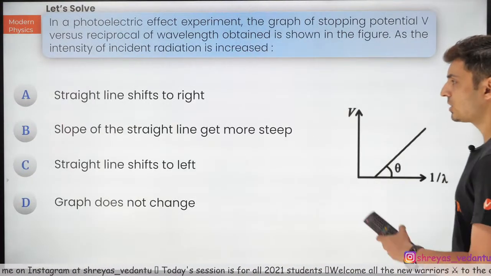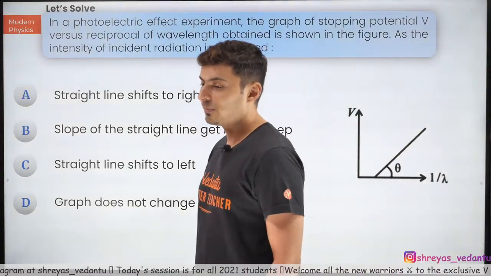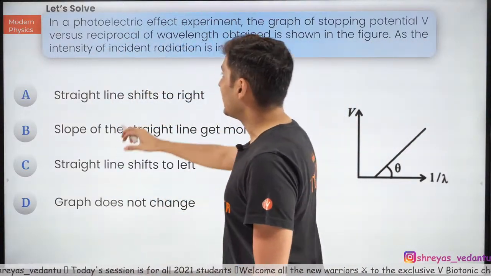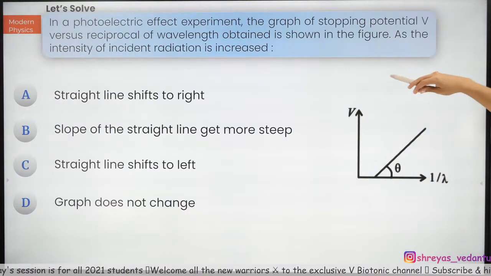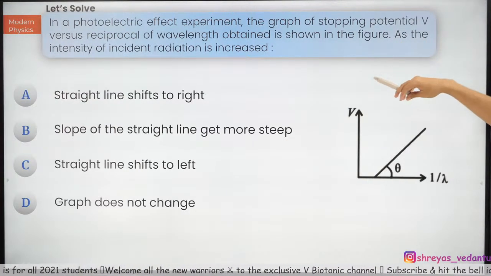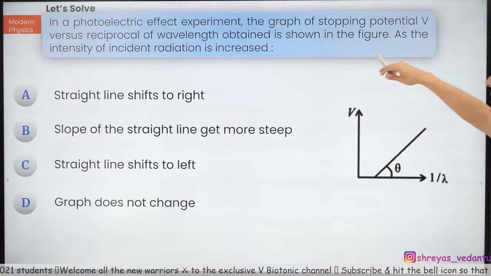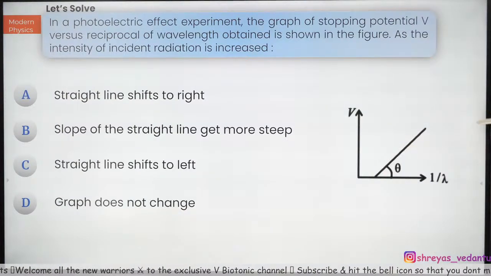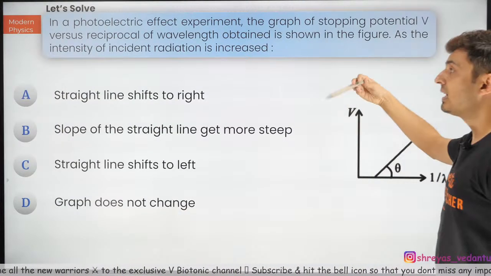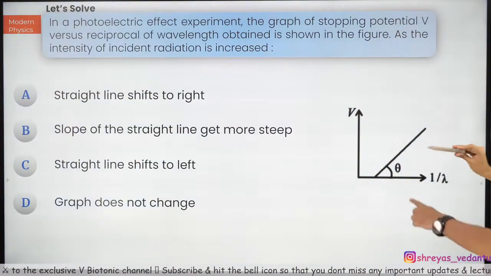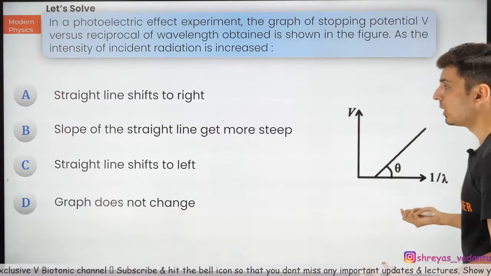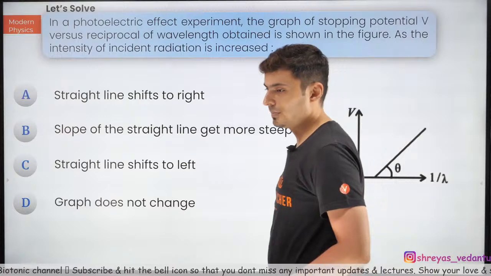All right, next question coming up on your screen now. Okay, great. In a photoelectric effect experiment, the graph of stopping potential versus reciprocal of the wavelength is obtained as shown in the figure. As the intensity of the incident radiation is increased, then this line will shift towards, interesting question.